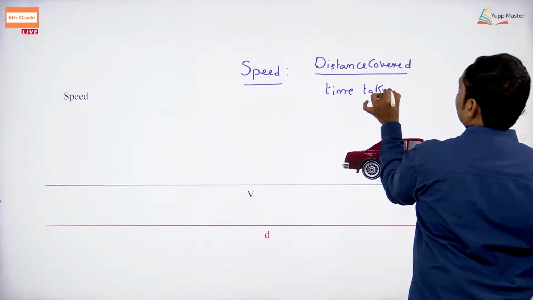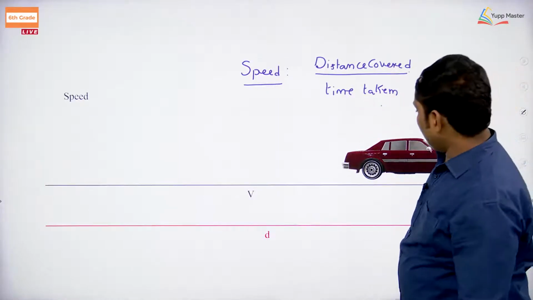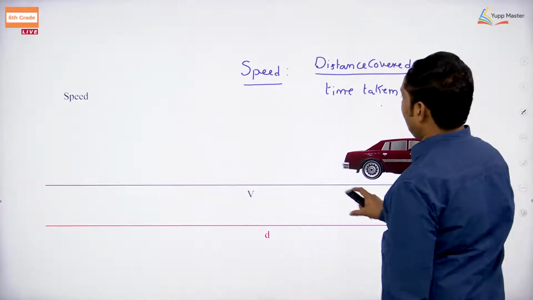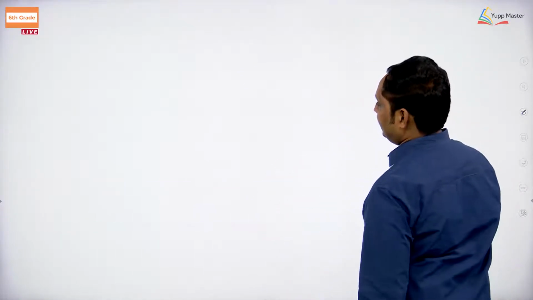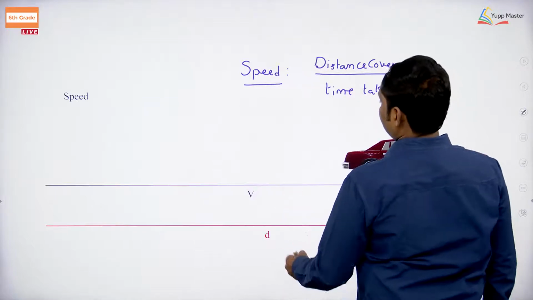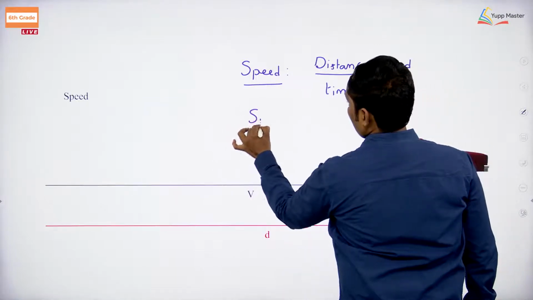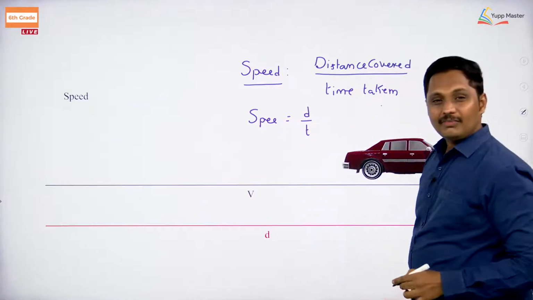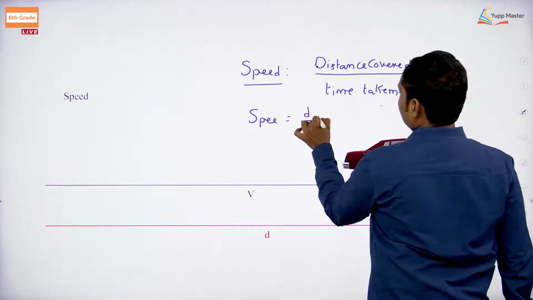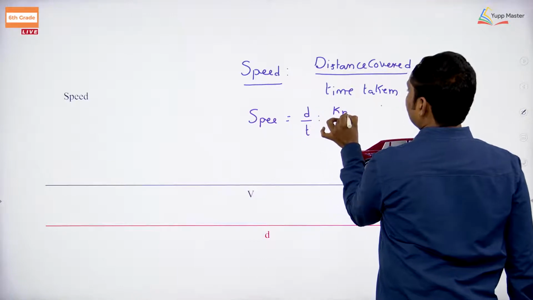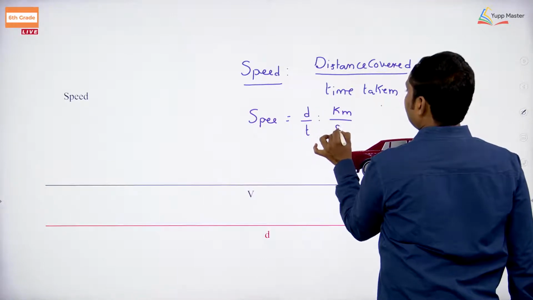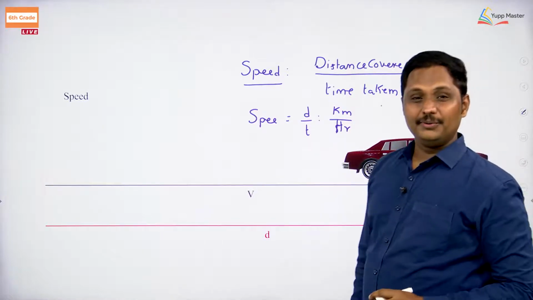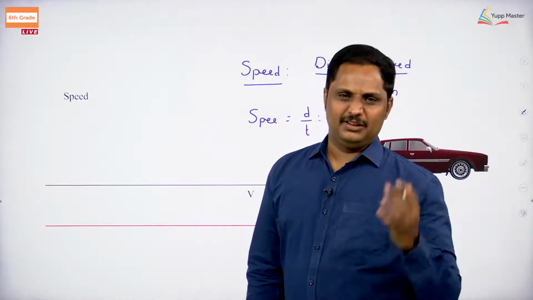It's very clear. Yes, you can easily identify that, but how will you estimate that distance easily? How will you get the time? You can take that speed is equal to d by t. Now, you will go for kilometers by hours. Just you will get kilometers per hour easily.